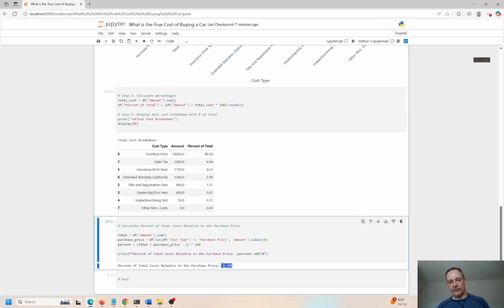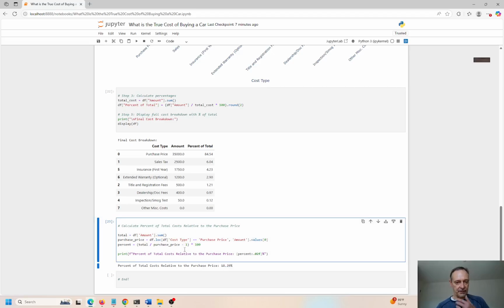So we know the true cost of the car is much closer to 40,000. I think in this case, a little bit over 40,000. I should probably print that out. I'll change this a little bit so we have a good breakdown here. But it's much closer to 40,000. I think a hair over 40K. But that's something that you should be aware of when you go to the dealership. Don't just think, okay, the car is 35K. I'm going to give this guy 35K exactly, and you're driving off the lot. It doesn't work like that, guys, right?